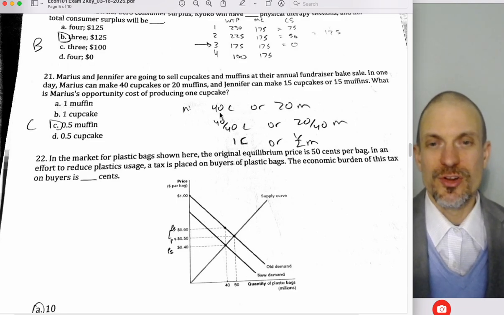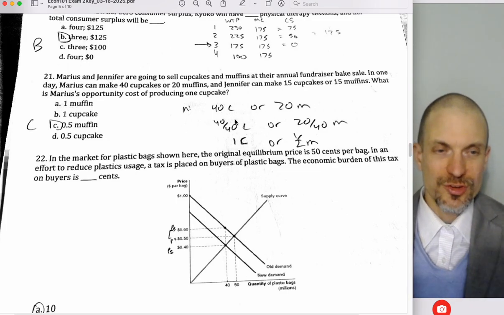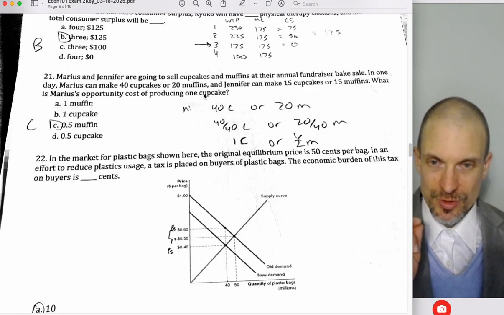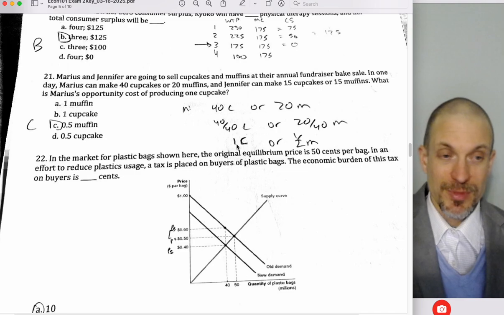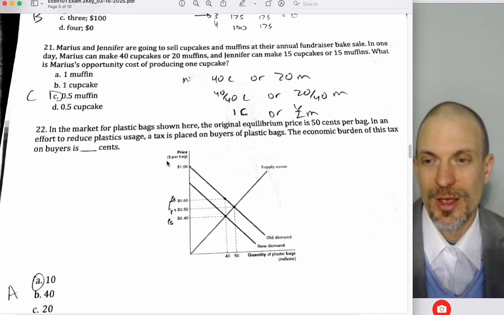And then the reason why I divided through by 40 is because I want to get this as a 1 to whatever ratio. And so I want to know what's the opportunity cost of 1 cupcake. So 40 cupcakes divided by 40 is 1 cupcake, but then I have to divide the other thing. So 20 divided by 40 is 1/2. That's why I did it that way.